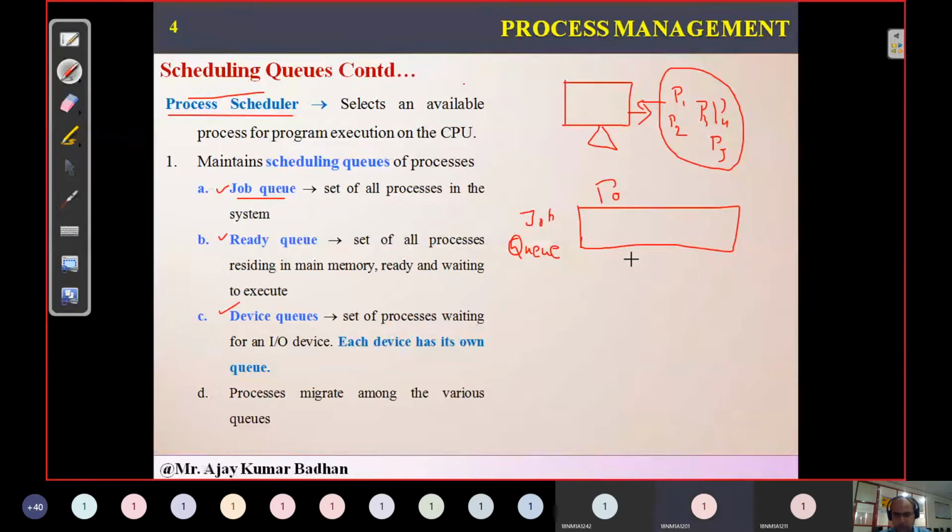Visible, sir. Okay. So in this particular thing, this is your job queue. This job queue is very big in size, like a secondary storage device where we have 1 TB or something like that. In the same way, this job queue is very big. Whichever processes we create, all these processes will be transmitted to this particular pool. I call it a pool because it consists of all the processes.